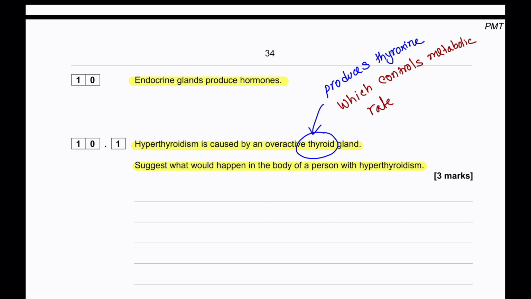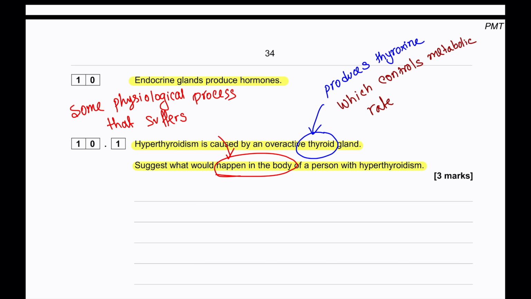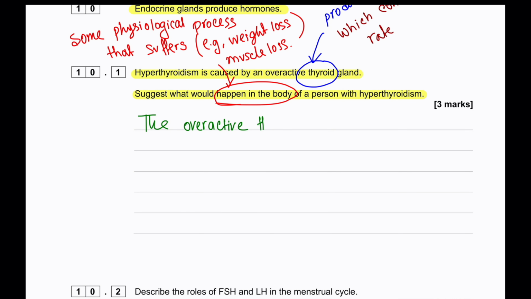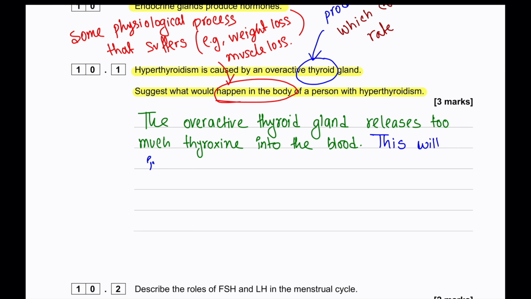The question says, what happens in the body? So there would be some physiological processes that will suffer. Examples of this would be weight loss, muscle loss, digestion problems, palpitation of the heart. So we'll write down: the increased production of thyroxine will occur due to the overactive thyroid gland. Therefore, the body's BMR would increase and the rate of respiration would also increase.